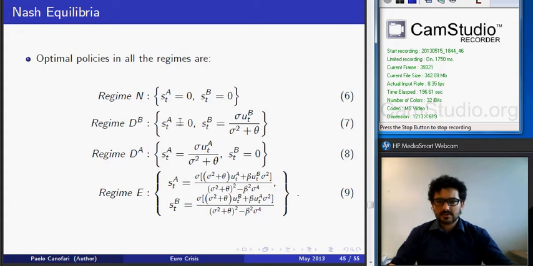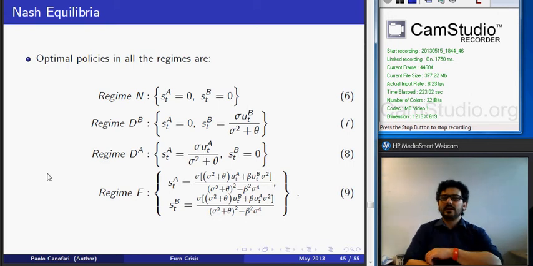This means that the devaluation of country A will be equal to 0, and the devaluation of country B will depend just on the shock affecting country B. In regime DA, only country A chooses to leave the monetary union. This means that the devaluation of country B will be equal to 0, and the devaluation of country A will depend on the shock affecting country A.